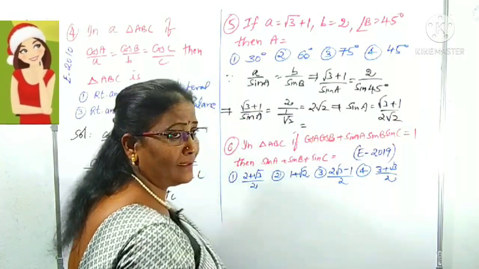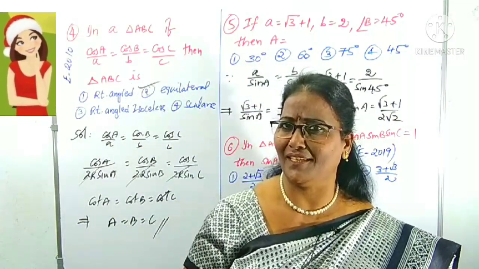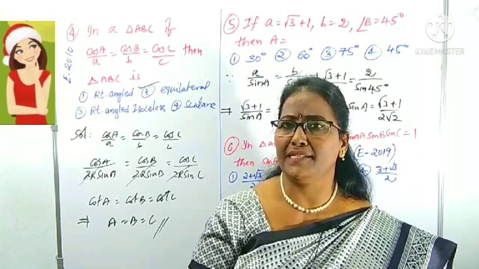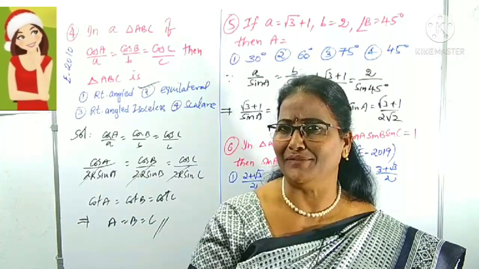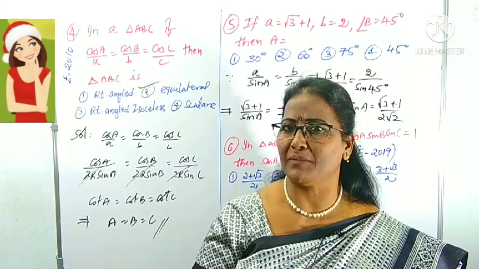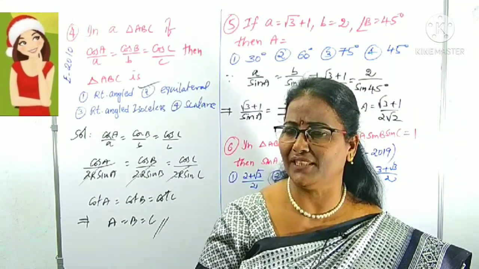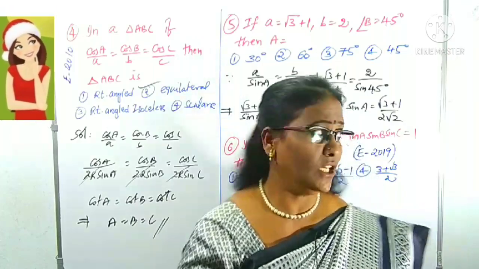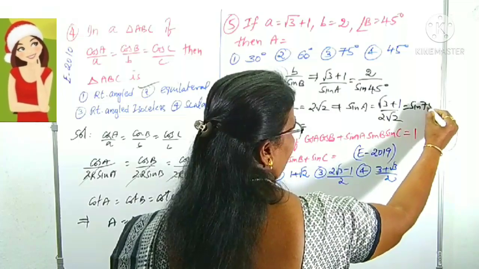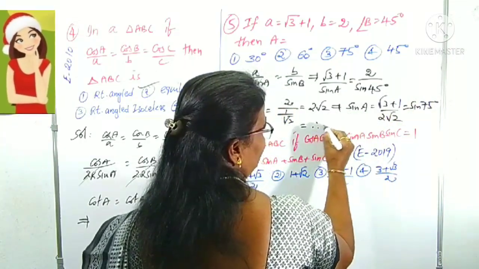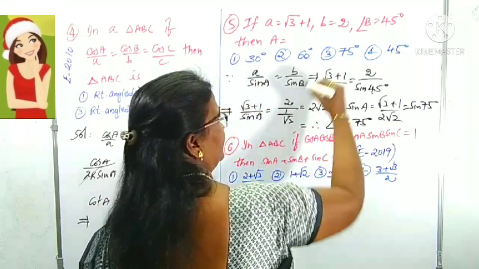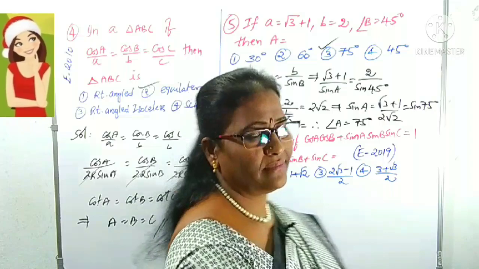Do you know for which angle the sine is root 3 plus 1 by 2 root 2? Yes, that angle is 75 degrees. Sin 75 is the same as cos 15. What is sin 75 degrees? Root 3 plus 1 by 2 root 2. Means what you can write? This is sin 75 degrees. Right. Sin A is equal to sin 75 means what? Angle A must be 75 degrees. Right. That is clearly option number 3.